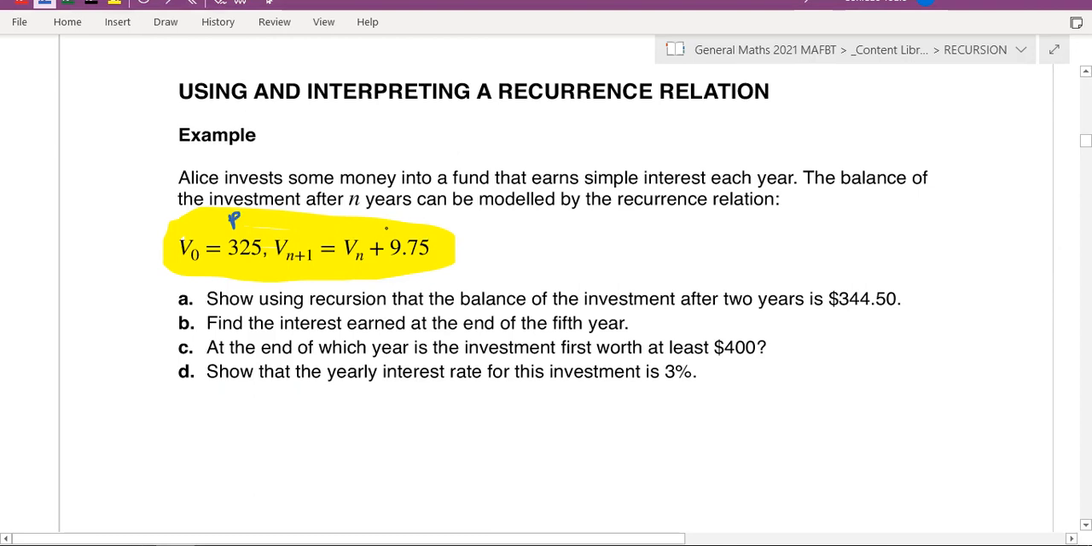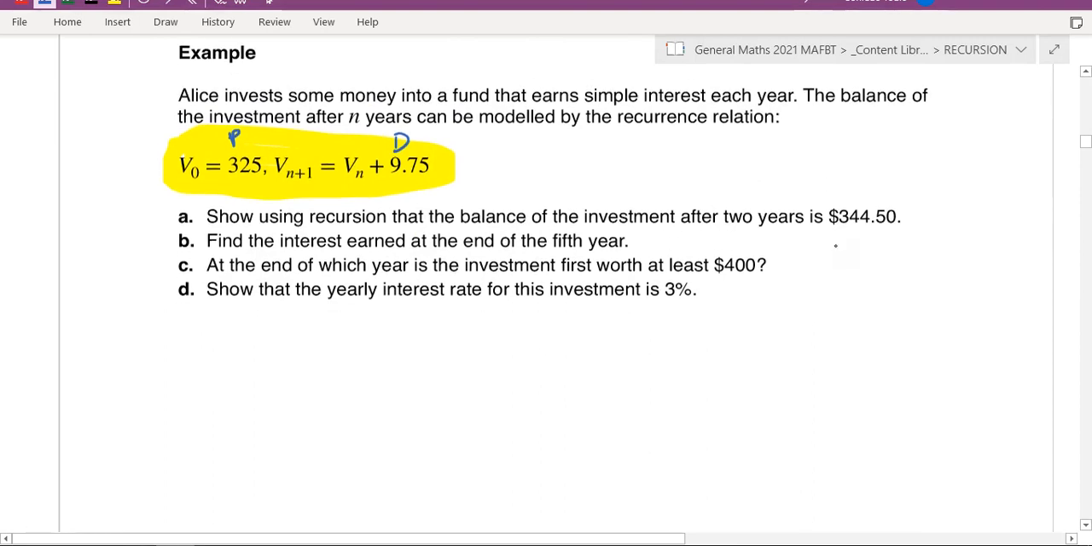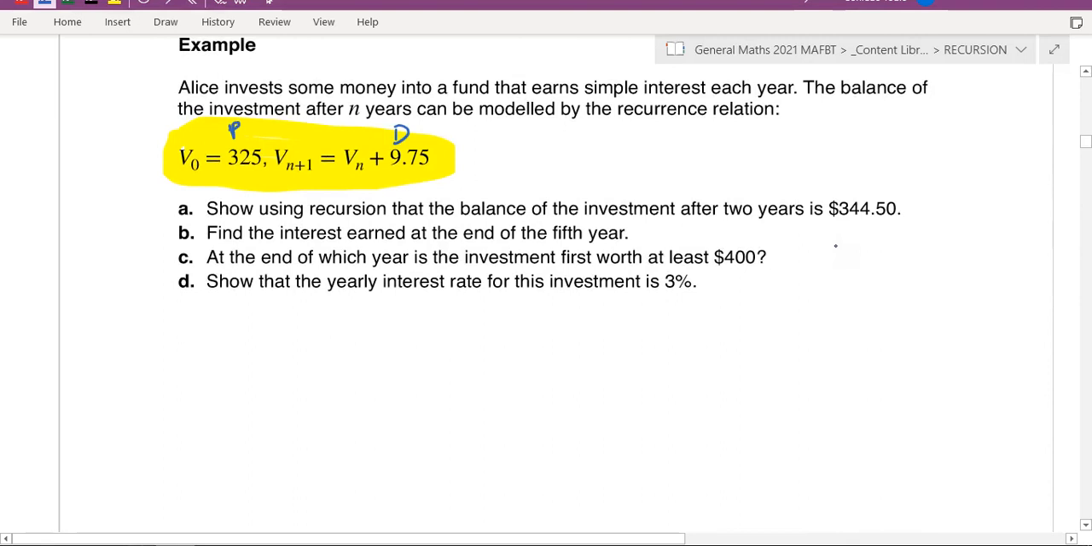So what this is saying is that each year she's earning $9.75 in interest. So this is the common difference. Show using a recursion that the balance of the investment after 2 years is 344.50. Okay, so we've got to show recursively that the amount after 2 years, so keyword there is 2 years, so that means the second year or the second term is this amount, 344.5.